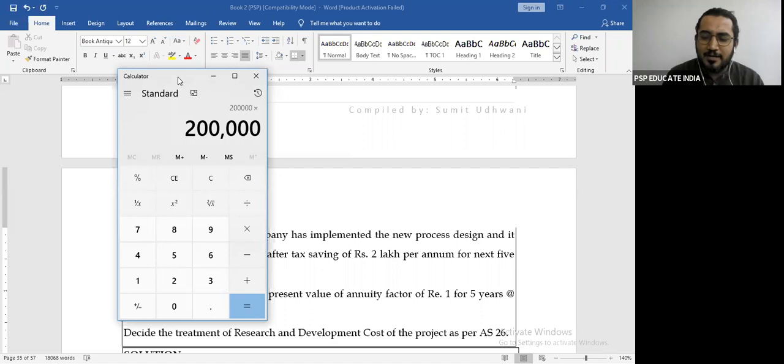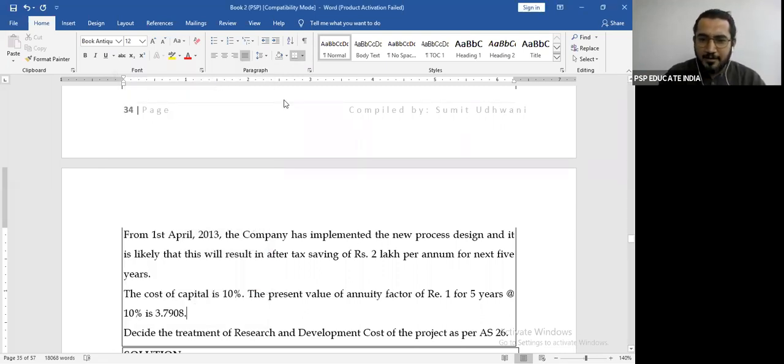How do you calculate that? 2 lakhs multiplied by 3.7908. How much do you get? 7,58,160. Which means, to make it easy, we will take it as 7.58 lakhs.